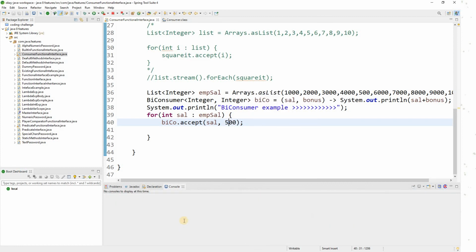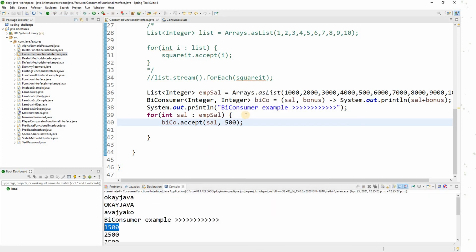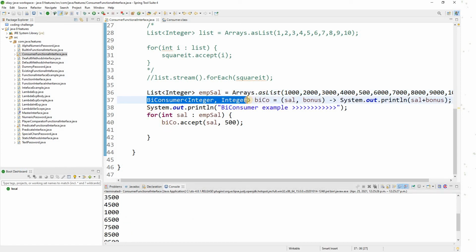Run Java application. Now you can see 500 added to each one. 1000 became 1500, 2000 became 2500, 3000 became 3500, right? So the point I'm trying to say is, whenever there is a need to pass two arguments, you can use BiConsumer.